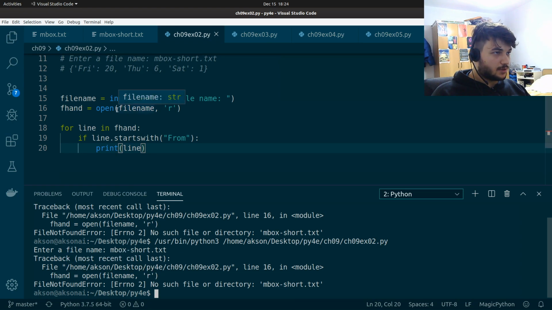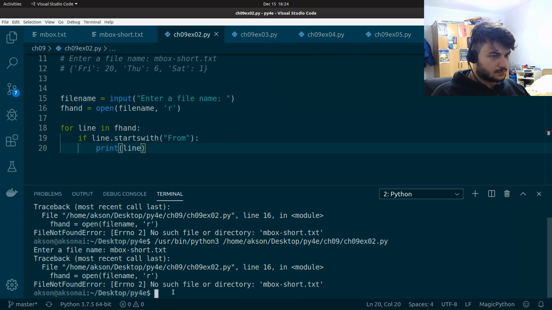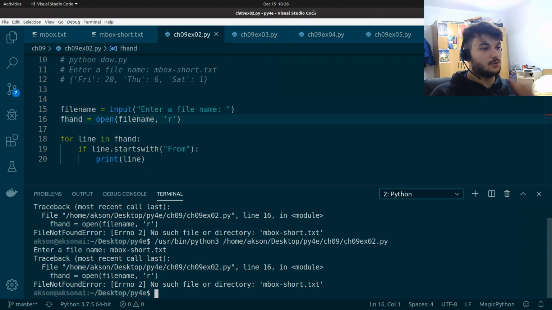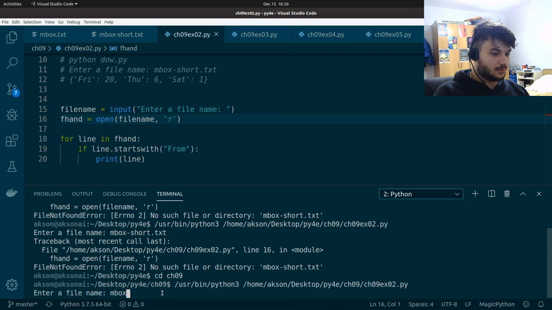We have an error while opening the file, which is strange since we have mbox short here. This is a strange error. Oh, okay, so the error is again that we're not in the right folder. So chapter 09, and I'm going to run this, mbox short.